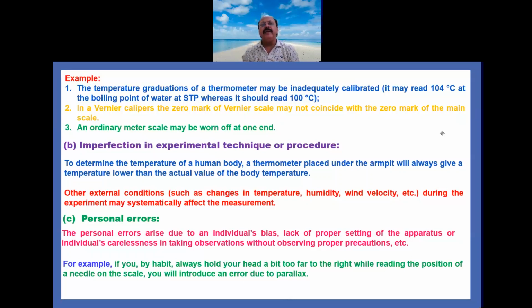So always you get an error due to parallax. That's why your eyes should be at 90 degrees with respect to that needle. So these are the systematic errors.